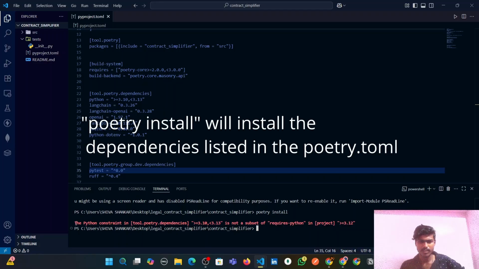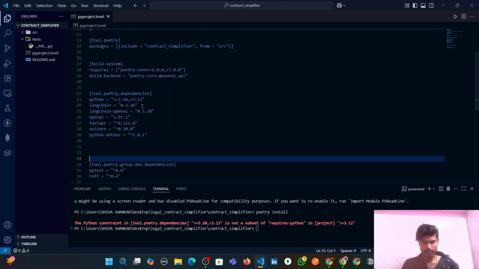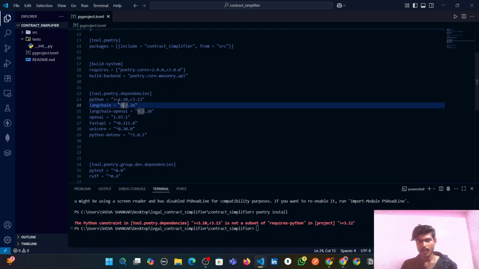We are seeing an error about Python constraints in tool. So guys, this error is because we have specified that we want a Python version greater than 3.10 but less than 3.13.